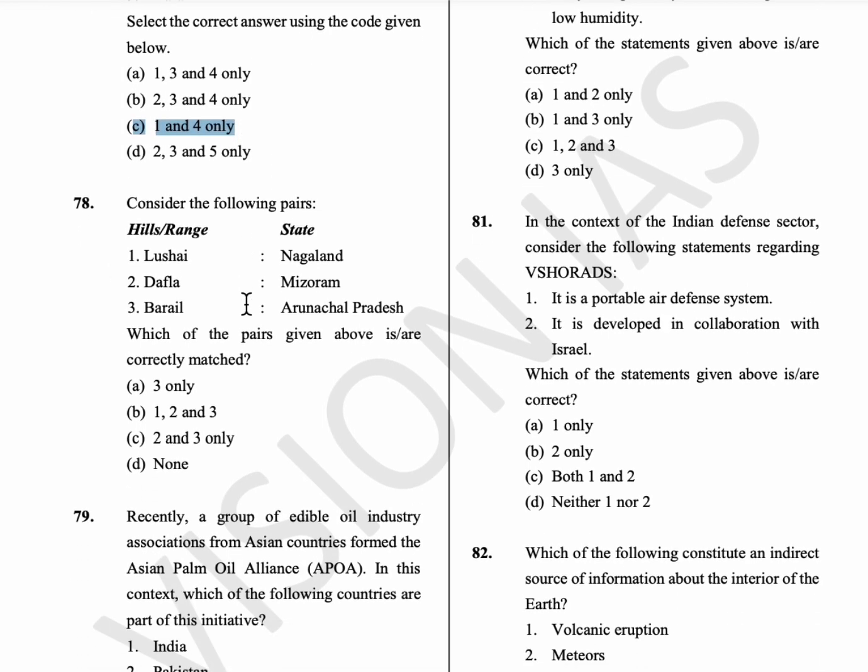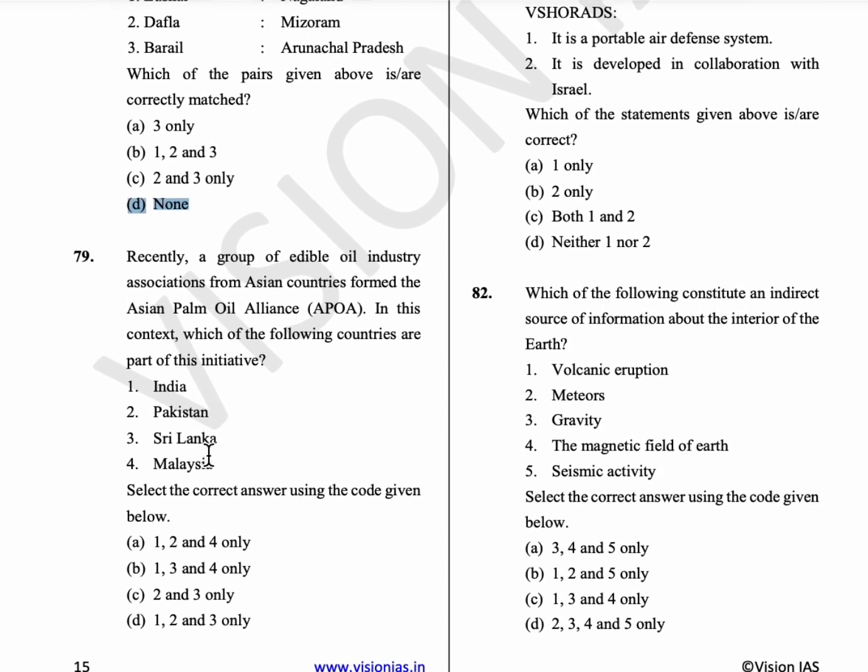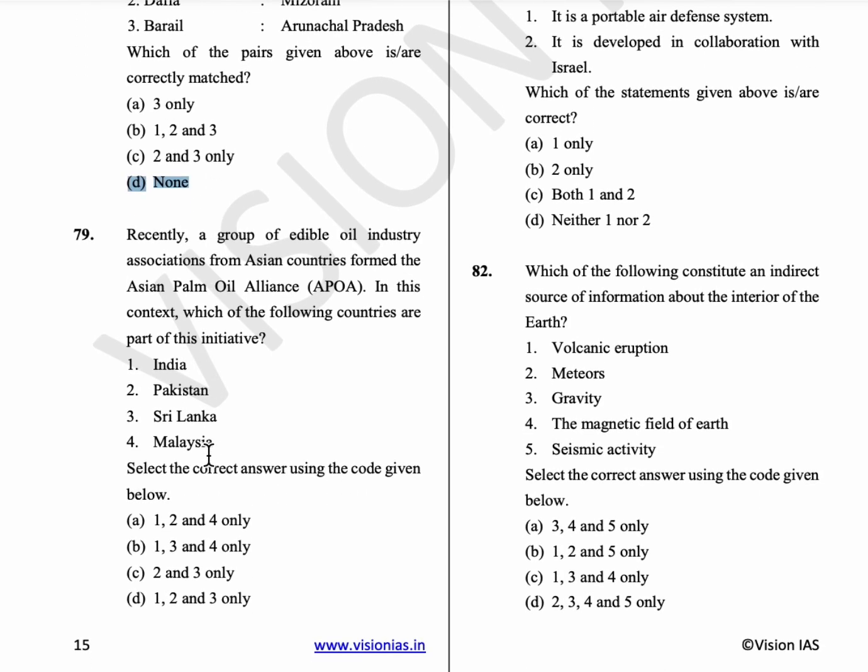78th question, hills and ranges are given and states are also mentioned. So Lushai Hills are found in Mizoram, Dafla Hills are found in Arunachal Pradesh and Assam, Barail Hills are found in Nagaland and Manipur. So none of them are correct pairs. Option D.